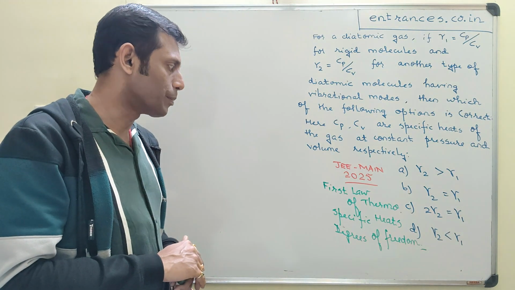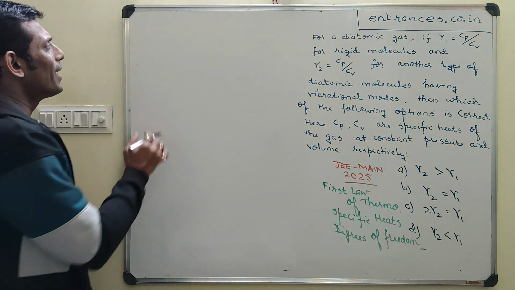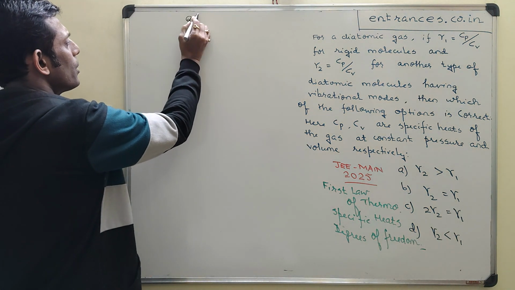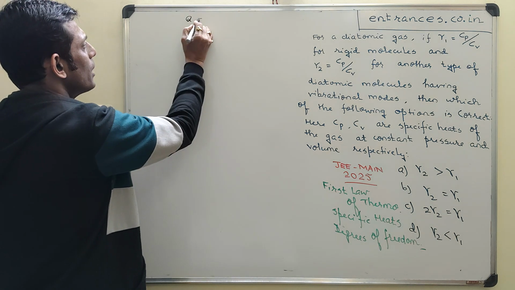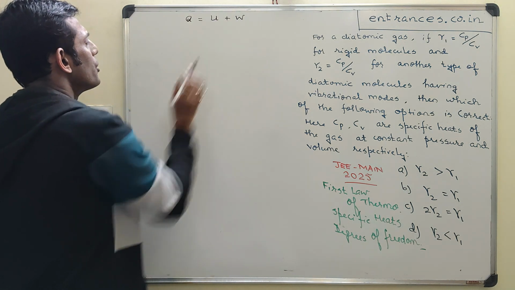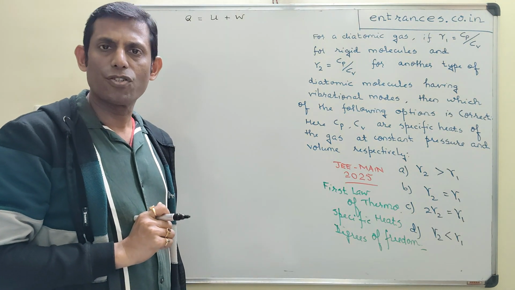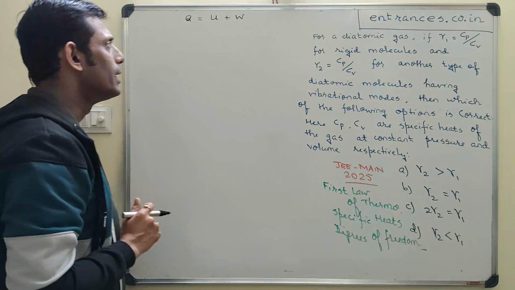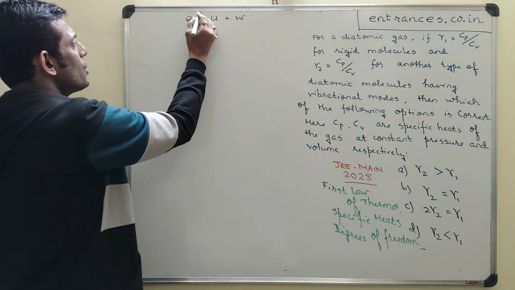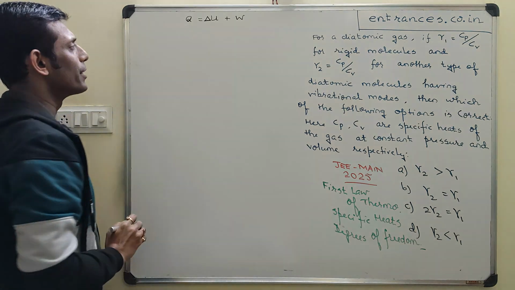Let's understand it. The first law of thermodynamics says that Q, the heat supplied to a system, is equal to delta U plus W. U is the internal energy of the system. Any change in internal energy is because of the amount of heat supplied.